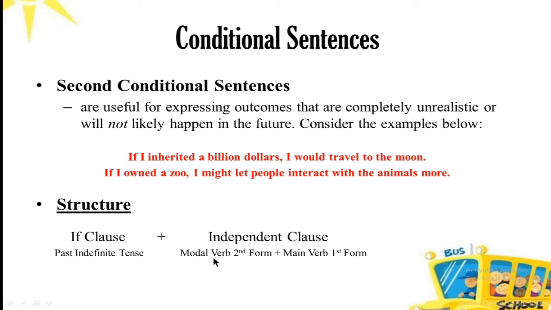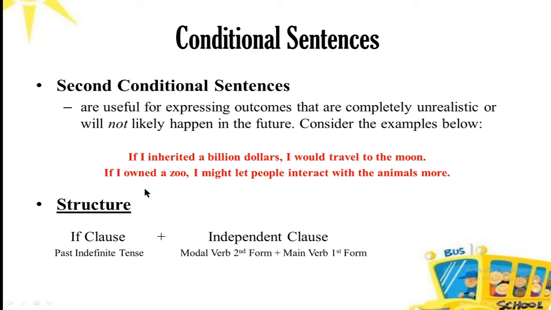So similarly, you have to use the second form of the modal auxiliaries, and the main verb would be in the first form. For example, if I inherited $1 billion, that is past indefinite tense, I would travel. So instead of will and shall, he used would. This is the first form, travel, the main verb, and would is the modal auxiliary, the second form.